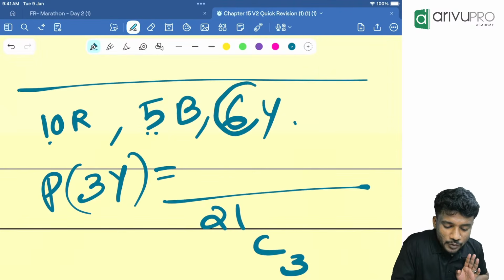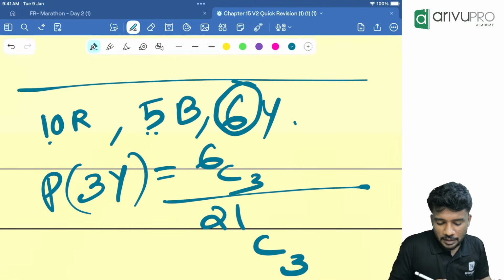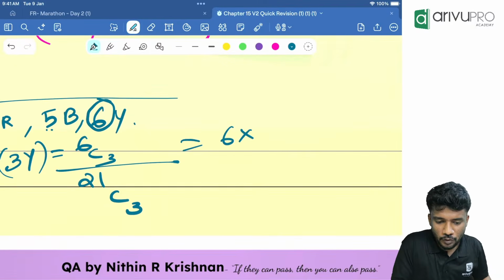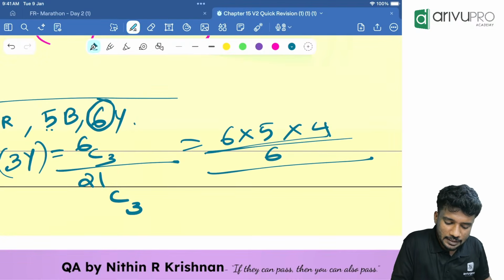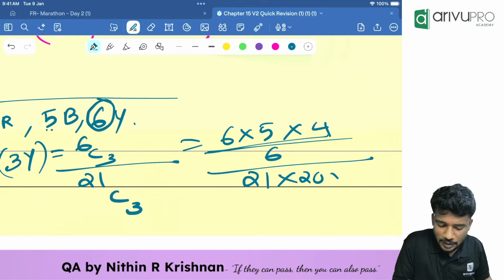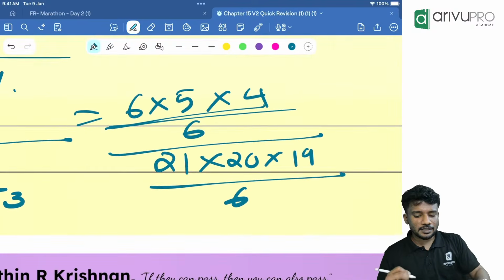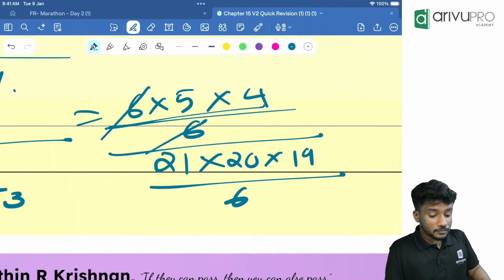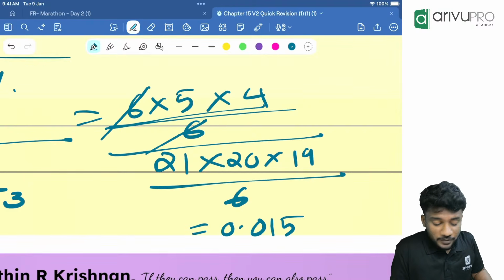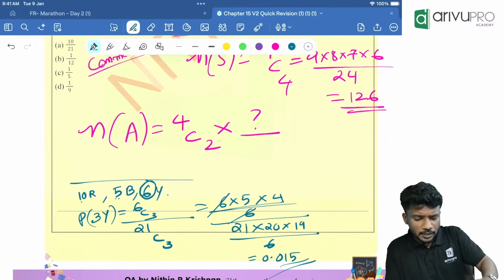Now we are choosing 3 yellow balls from how many yellow balls? 6C3. So take the value 6 into 5 into 4 divided by 6, the entire thing divided by 21 into 20 into 19 divided by 3 factorial, which is 6. Now cancel things and get me the answer. How much is it? 0.015. Everyone got 0.015? Yes. Fine. Now the next one.